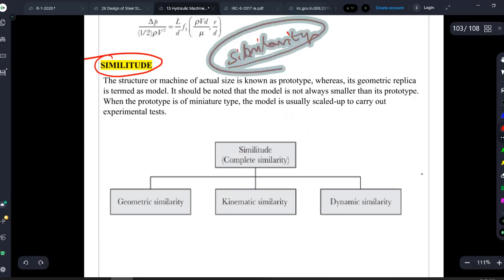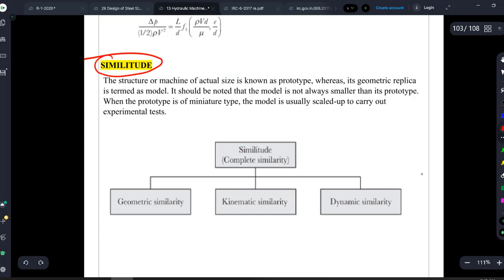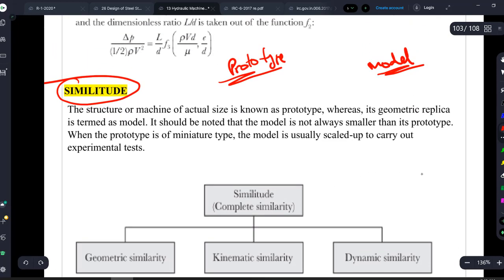Similarity between my prototype and model. Remember these two terms, very important. So prototype is actually the real, actual size project. For example, a dam: the original dam I am calling the prototype.